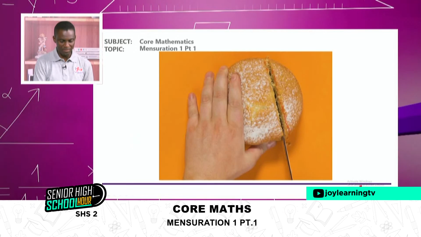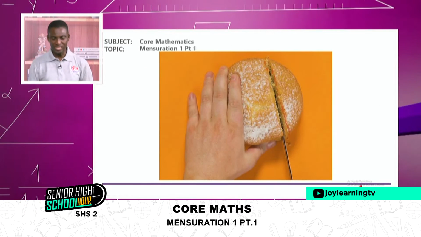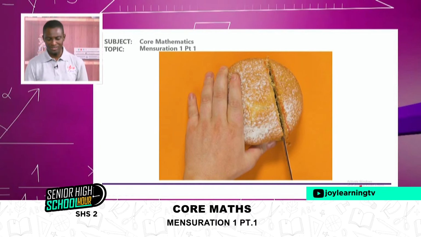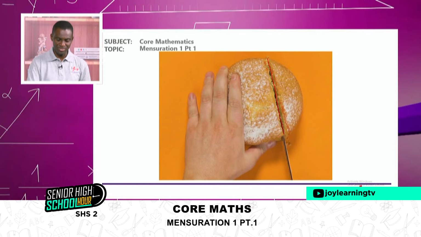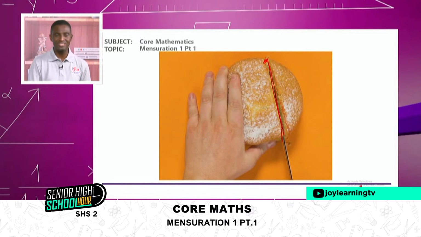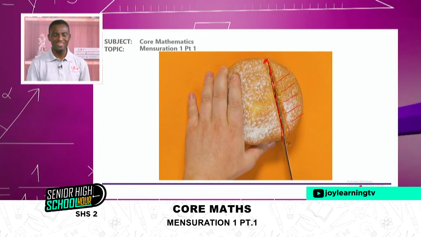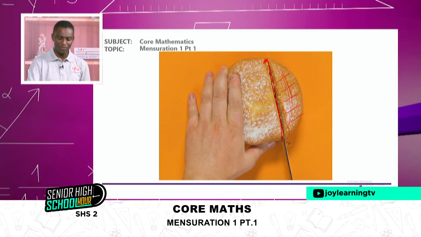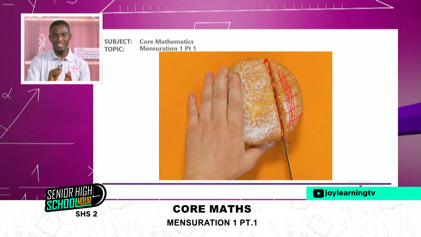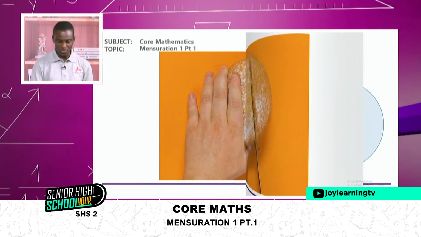So by definition of diameter, we'll say that diameter is just a chord that divides a circle into 2 equal parts. All right, so we can see a chord here with this particular cake. I don't know whether it's bread or cake, and you cut. So the line from the point here to that point represents a chord. And for that matter, the piece over here is the segment, or the area of the segment. So if I'm to eat this part, I'm eating one area of the segment, and the other side becomes another area of a segment. We'll talk about that very soon.